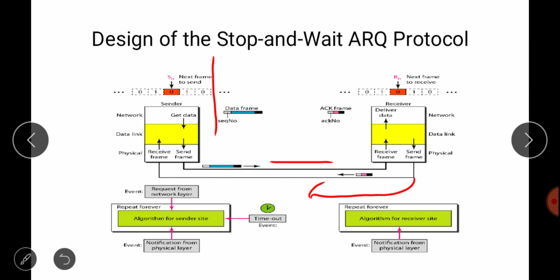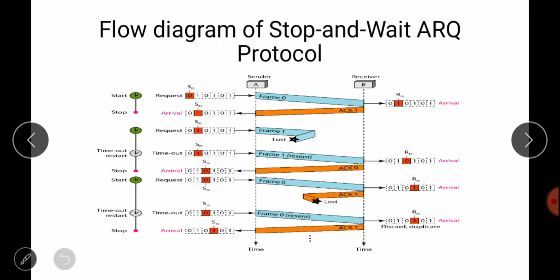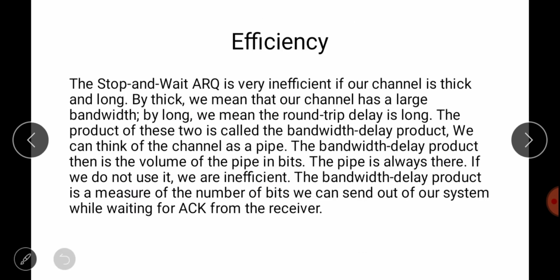So what are the events? The request from the network layer, the notification from the physical layer, and one more event, which is timeout. Whenever a timeout occurs, you have to give the notification to the sender that this is a timeout, so that the sender can resend the data. Again, at the receiver side we have one event. This is the flow diagram of stop and wait ARQ.